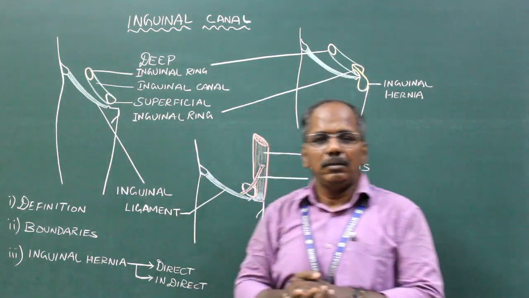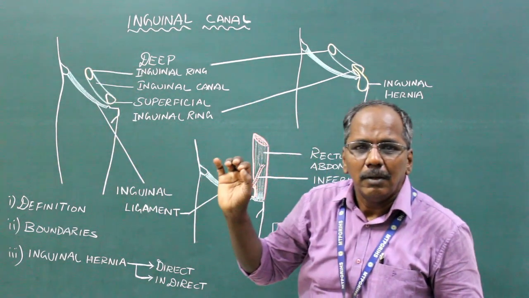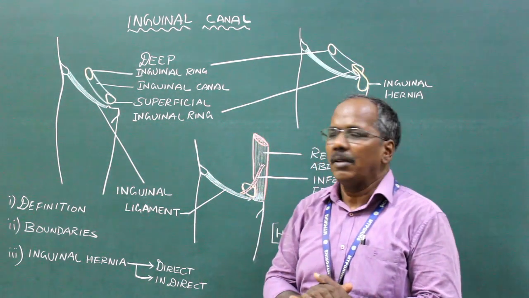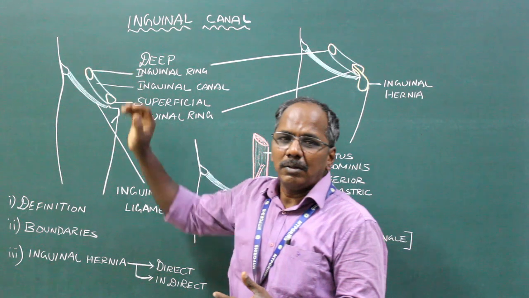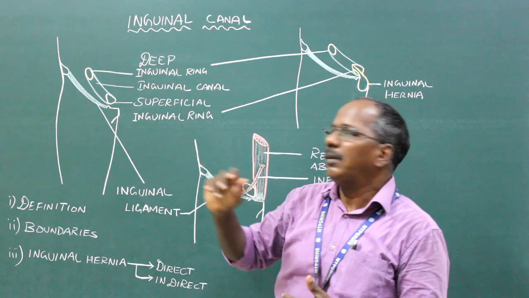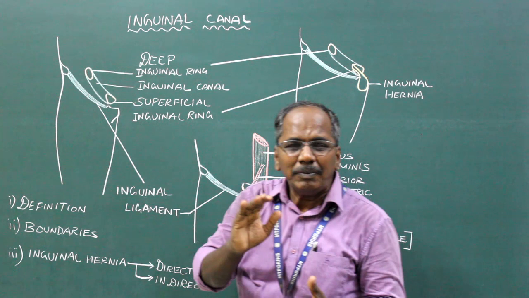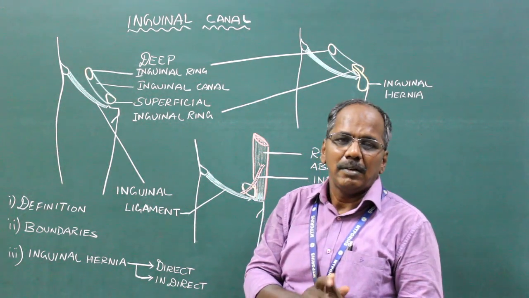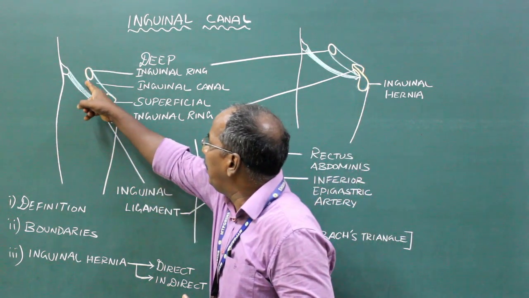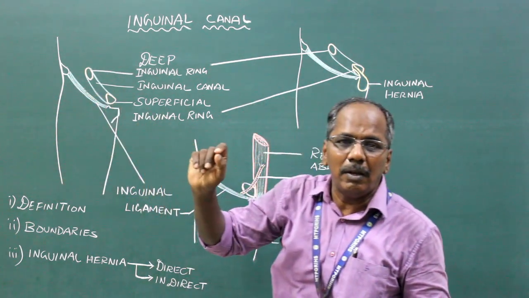Deep inguinal ring. It is an oval shaped gap present in the fascia transversalis and lies about 1.25 cm above the mid-inguinal point. That is, it lies about 1.25 cm above the midpoint of the inguinal ligament.